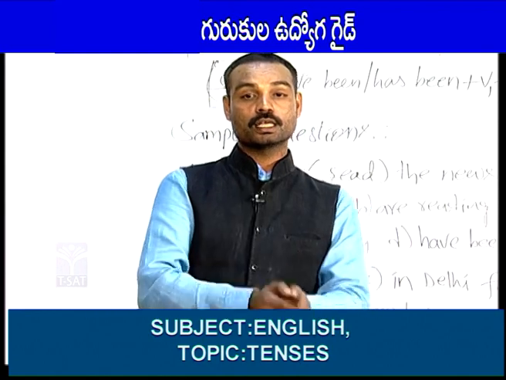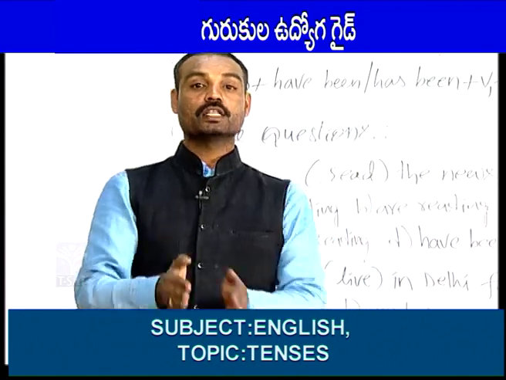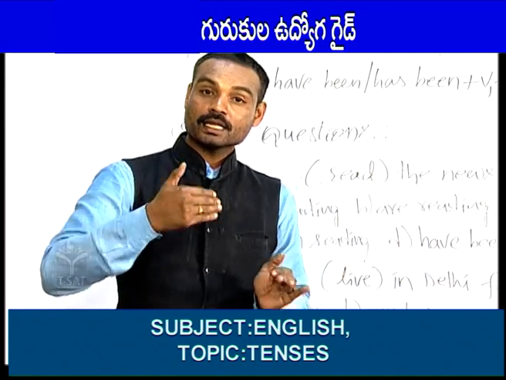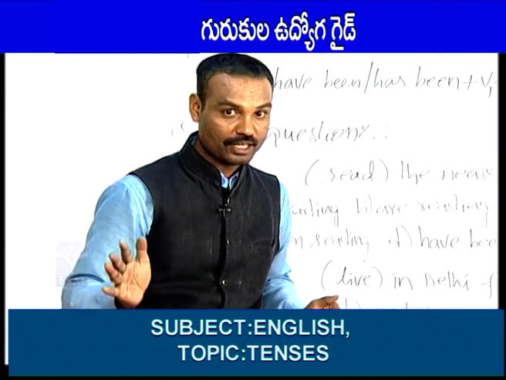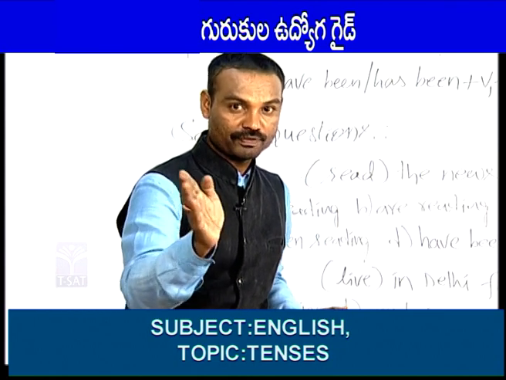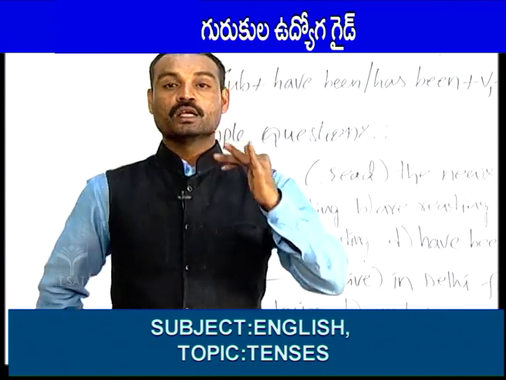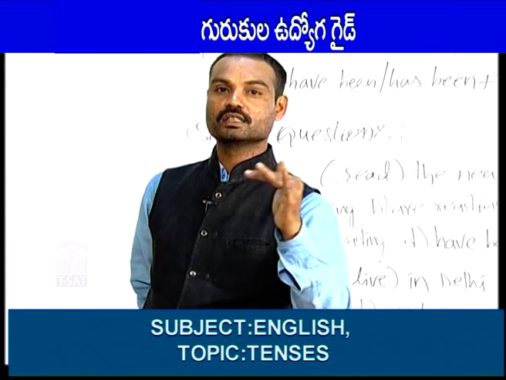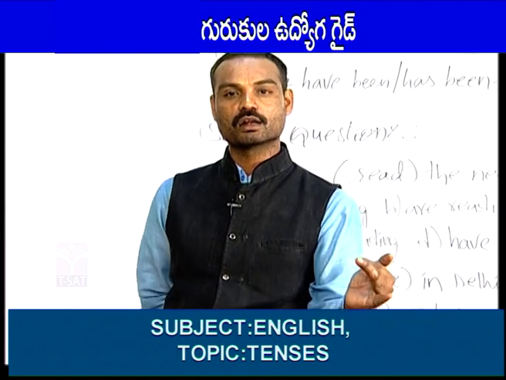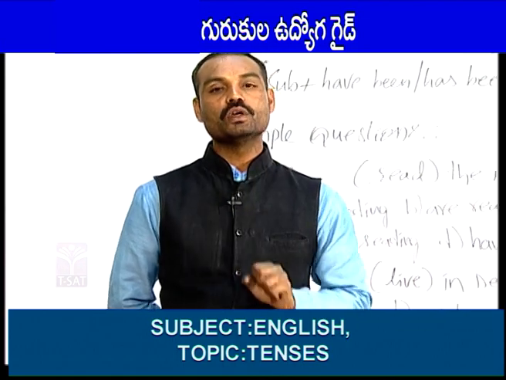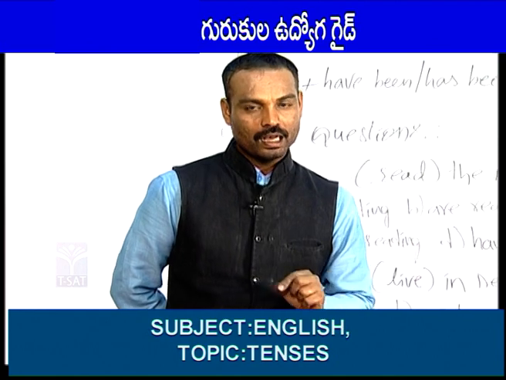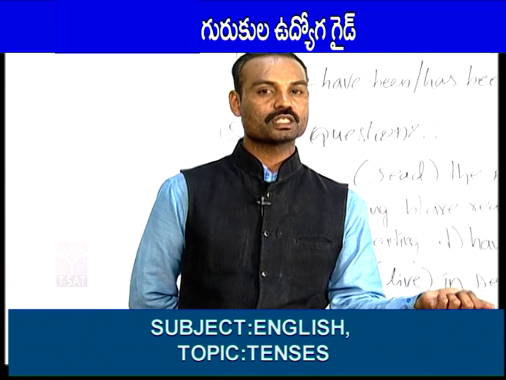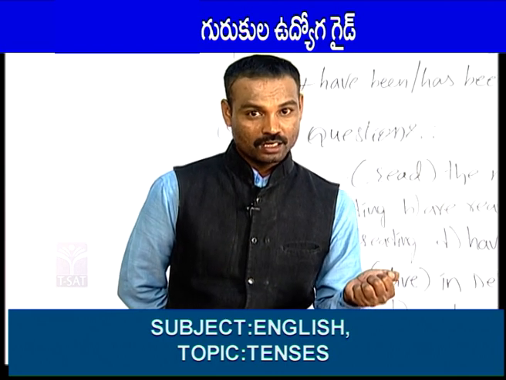Friends, in past continuous there are two helping verbs, they are was and were. After I, he, she and any singular subject we should use was. I was, he was, she was, my friend was, my mother was, like that. After we, you, they and any plural subject were should be used. We were, you were, they were, my friends were, my relatives were. After every singular subject was should be used, after every plural subject were should be used.